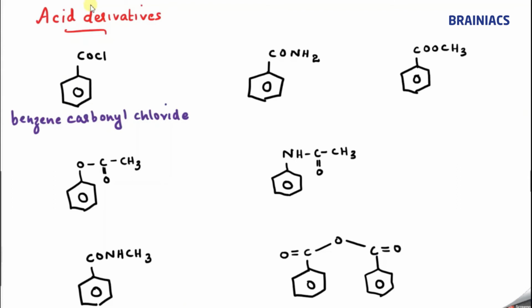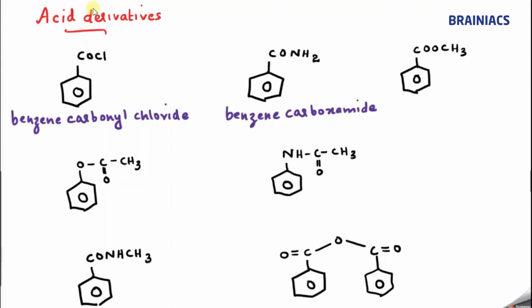And what about this one? This one also we discussed. Earlier the name was benzamide, that is also correct, but the more correct one is benzene carboxamide. Why is carboxamide coming? Because carbon is present outside the parent. That's the reason why benzene carboxamide is coming. Correct?